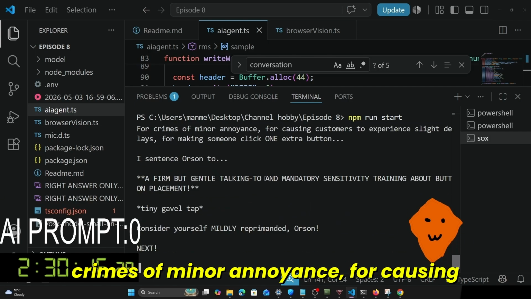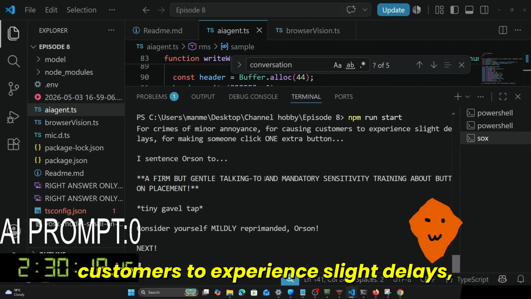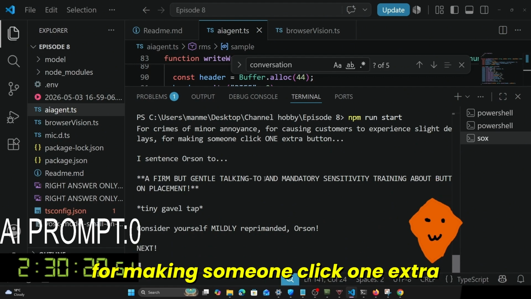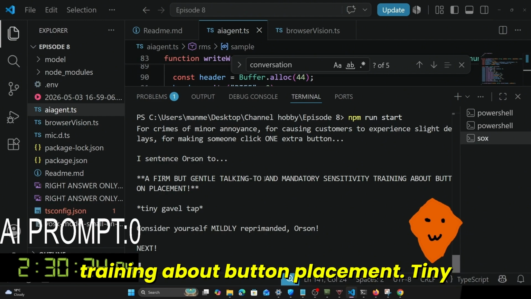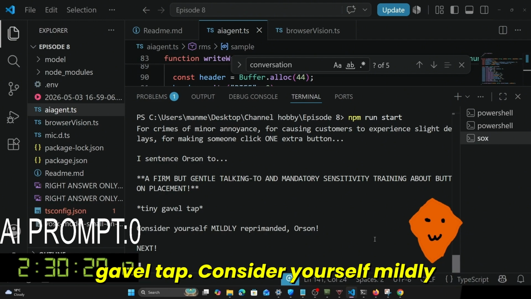The verdict, asterisk. Four crimes of minor annoyance, for causing customers to experience slight delays, for making someone click one extra button. I sentence Orson to a firm but gentle talking to and mandatory sensitivity training about button placement. Tiny gavel tap. Consider yourself mildly reprimanded, Orson. Next.